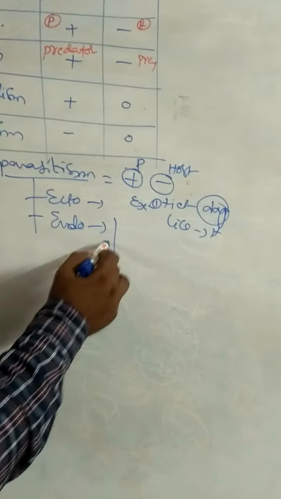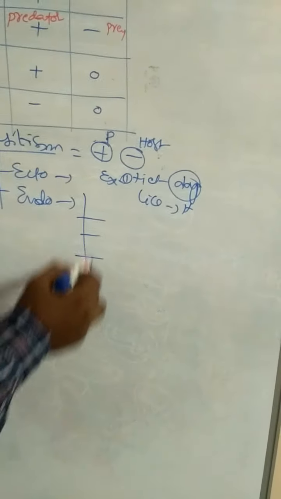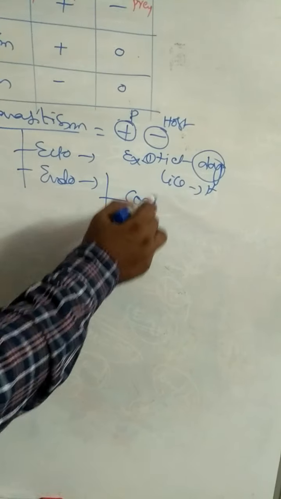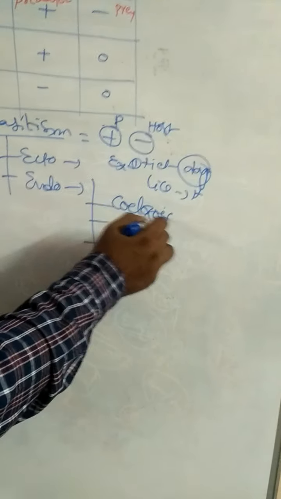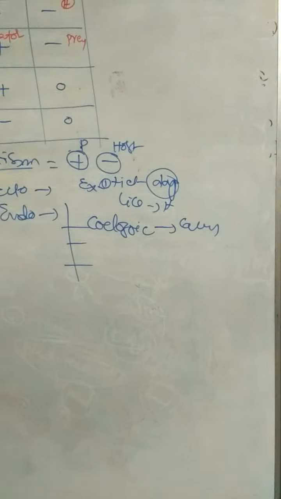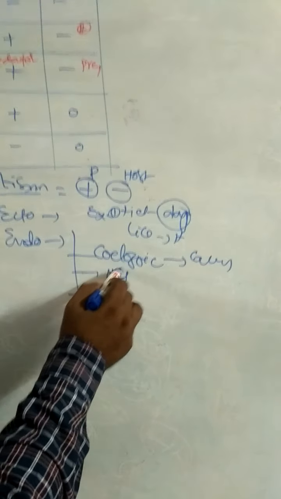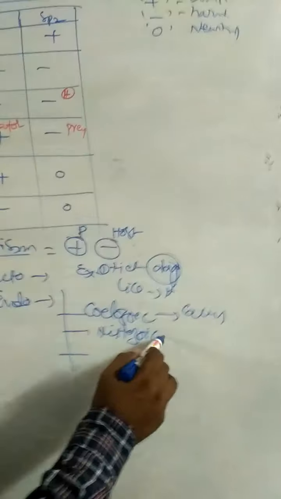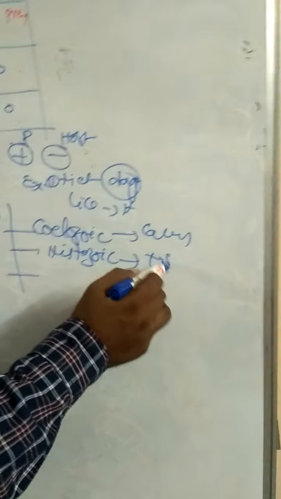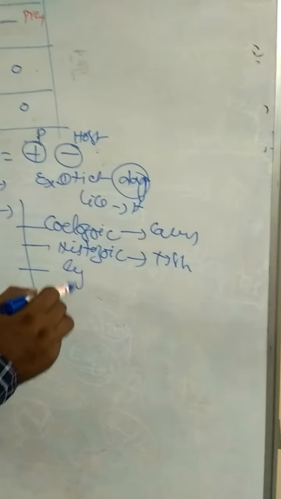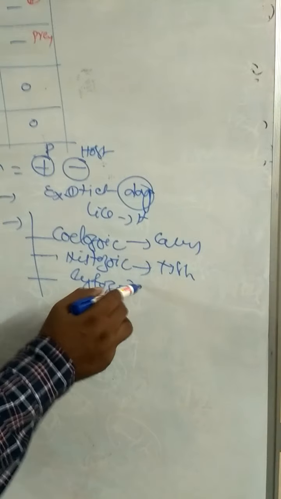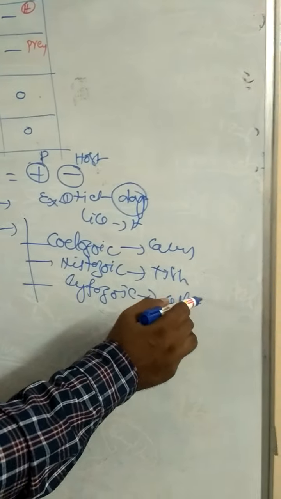Next one, endoparasites, present inside the body of the host. Endoparasites are again divided into different types. Coelozoic parasite, present inside the cavities of the host. Histozoic parasite, present in the tissues. Cytozoic parasite, inside the cell.